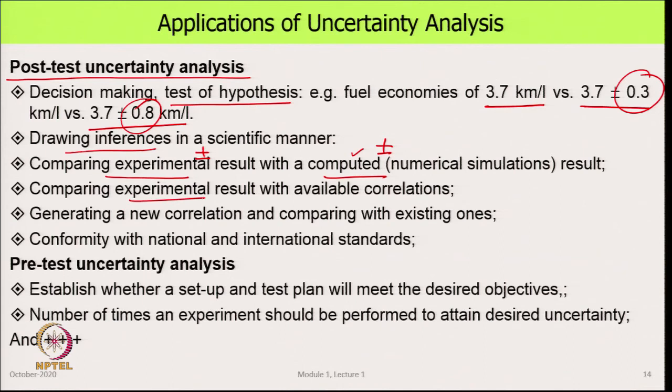We could also want to compare an experimental result with available correlations, or we would like to generate a new correlation and compare with existing ones, or, very important, if we want a product to be certified according to a certain national or international standard, we will get a data plus minus something. So, this is all post test uncertainty, that means we have done the experiment and now we are looking at how to interpret the data.